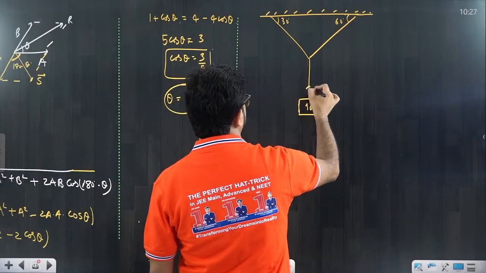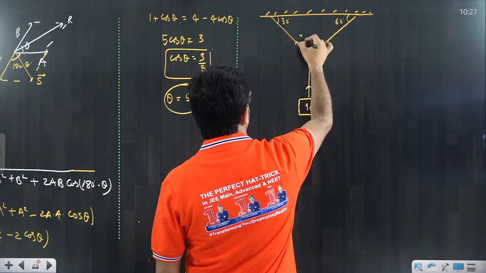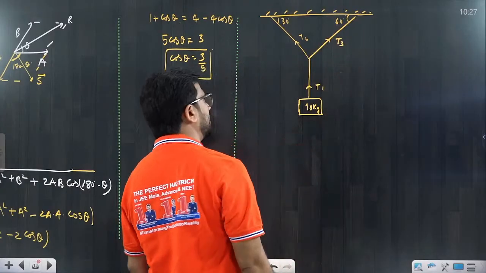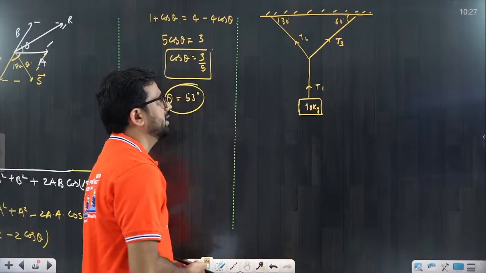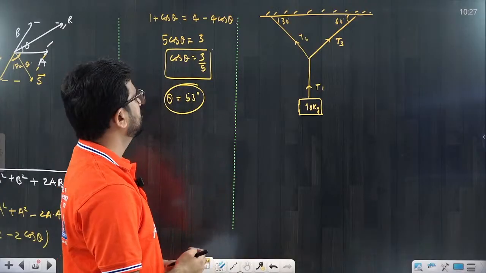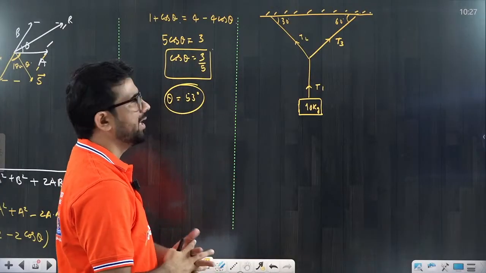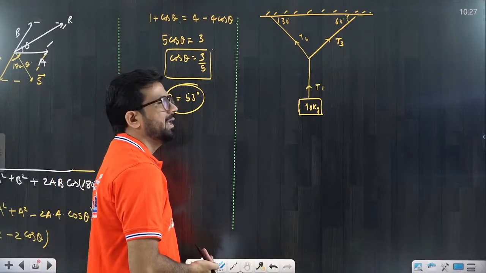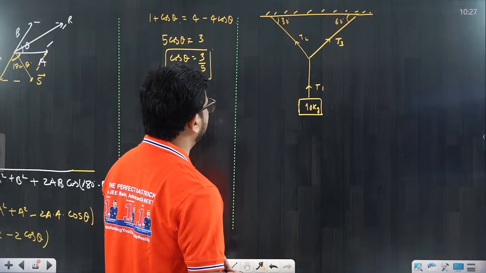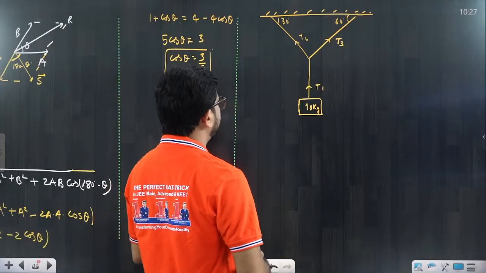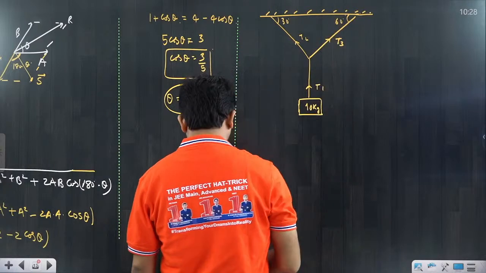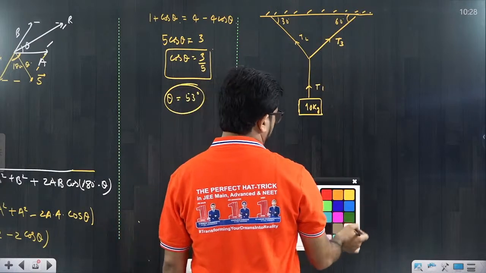It is already one, this type of question you will find in PYQ already there. So now the question is: this tension is T1, this tension is T2 and this tension is T3. We have to calculate T1, T2, T3. We can discuss very simply and we can understand it. Understood? So how to calculate this T1 and T2 and T3? For that we can use a very simple thing that we call Lami's theorem also. Okay. So I am just discussing very simply. This is 30 degree, this is 60 degree, total becomes 90 degree. So definitely this angle also 90 degree.